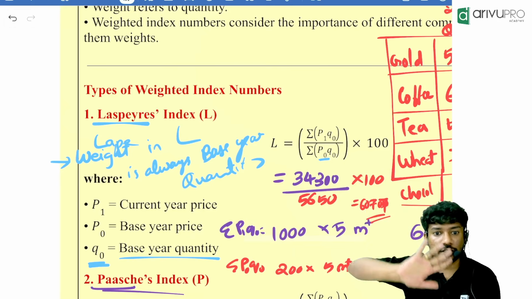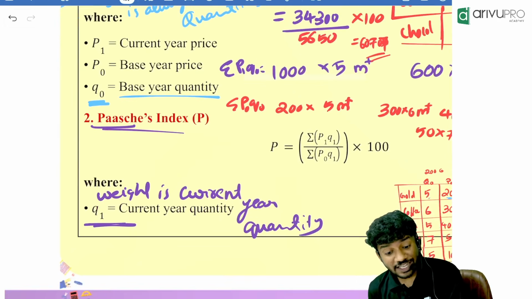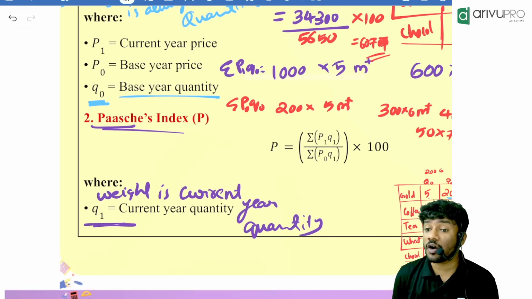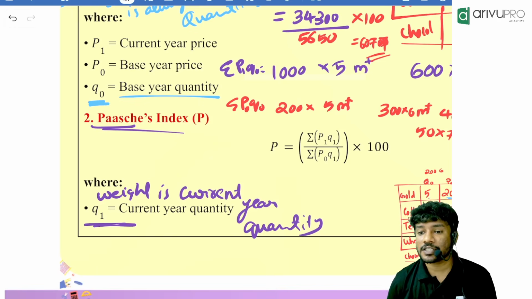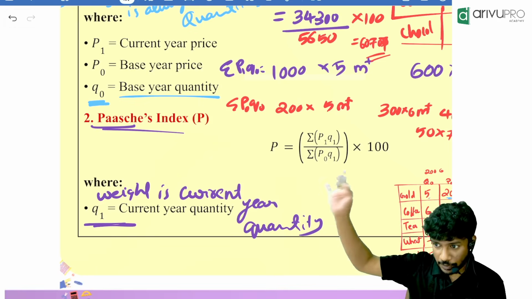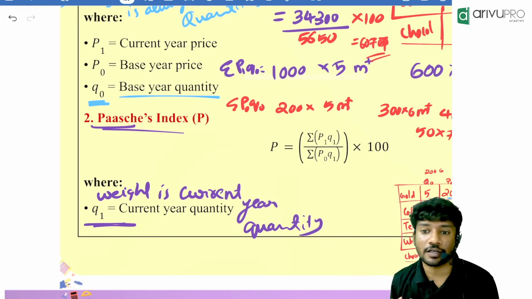Keep it in your mind, not important. How will Paasche change? What will the weight be if the Paasche quantity index is asked? The weight will be the current year price. The formula will be the sum of Q1 P1 divided by the sum of Q0 P1.